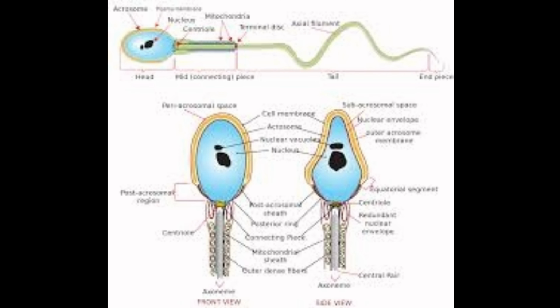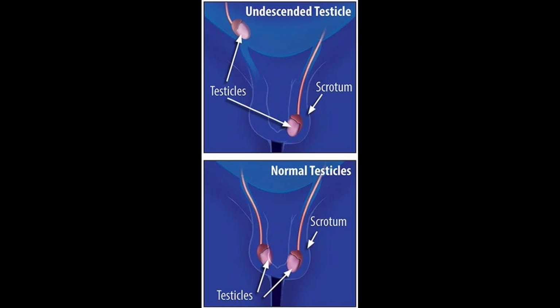Sperms are produced in coiled tubes inside the testes, and over 2000 lakh sperms are produced per day. Testes are found hanging in scrotal sacs outside the body, and here the temperature is lower than that of our body. That helps the sperm to remain preserved. See, this is the scrotum. Testes are found hanging in scrotal sacs outside the body. So this is all about the male reproductive system.